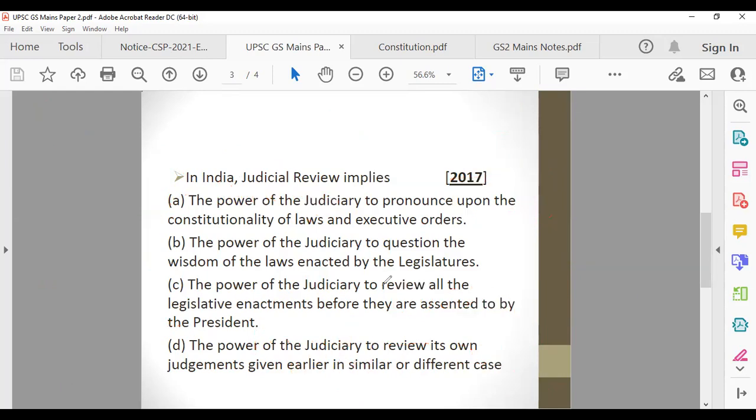What do you think is the answer of this question? What is judicial review? Because I've just told you, when we were talking about the evolution of basic structure, that in the Minerva Mills case, they said judicial review is a part of basic structure. So what, according to you, is the answer of this particular question?